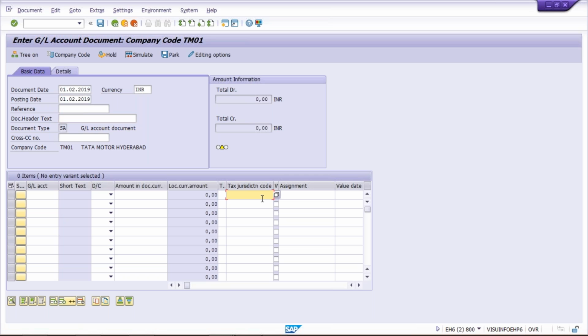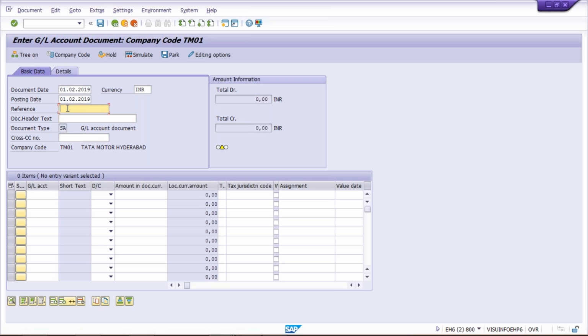And I have already uploaded a video on basic settings. You can watch that video. In the description box you will have links for all those videos, so you can search for basic settings and watch that video. So what is happening? This reference field and header text appear at header level.